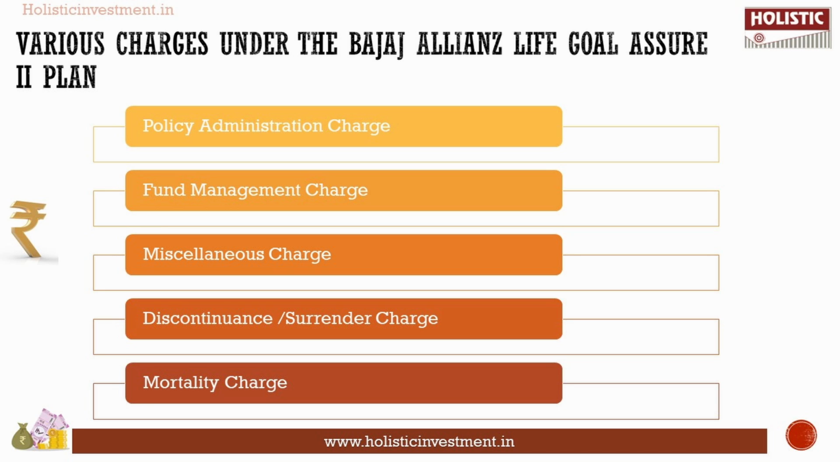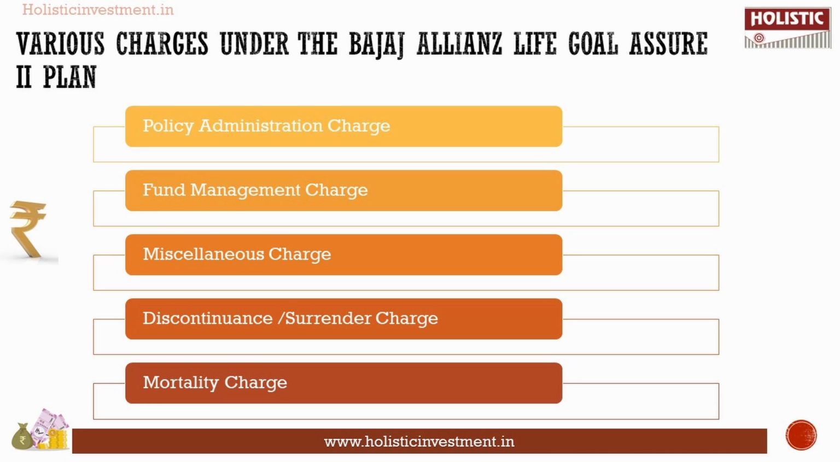Next is the discontinuance or surrender charge. This type of charge depends on the annual premium amount you have chosen and which year you decide to discontinue or surrender this policy. There is no discontinuance or surrender charge from the fifth policy year, but if you choose to discontinue or surrender before that, then you would have to pay the charges. Then there are the mortality charges. This is for providing you with a life cover.